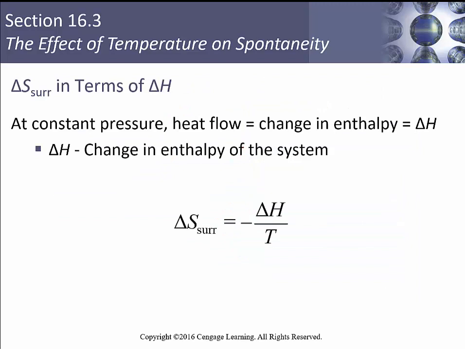So we get this nice little equation that says at a constant pressure and constant heat flow, where the heat flow is the change in enthalpy, delta H, we can relate delta S and delta H to each other. So we've got S, H, and T, and you can come up with your own ways to memorize the SHT equation. So delta S surroundings equals minus delta H over the temperature.